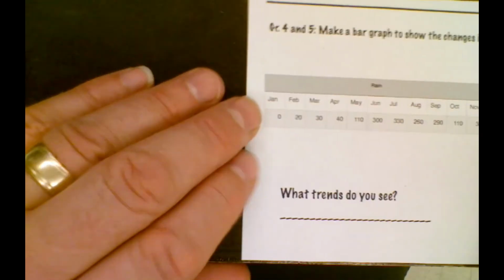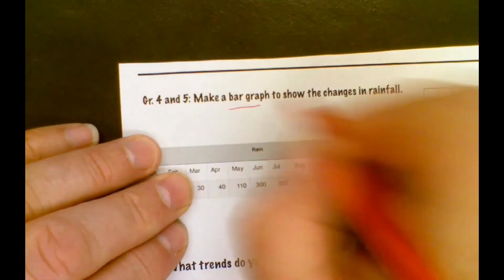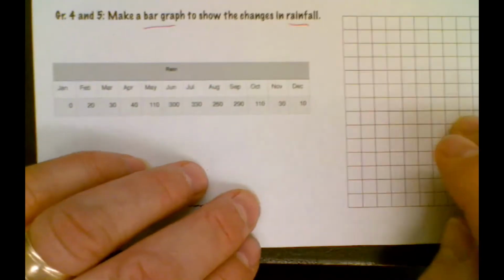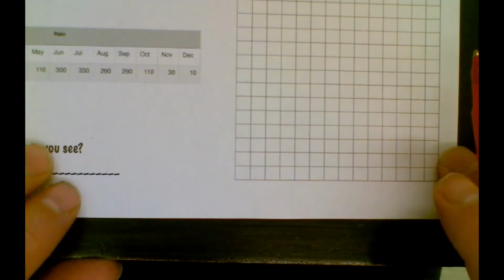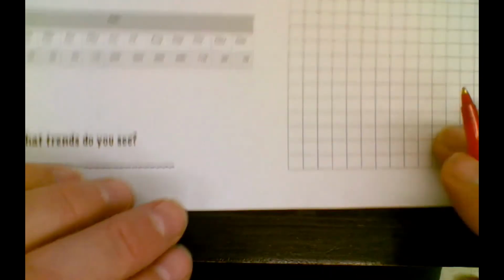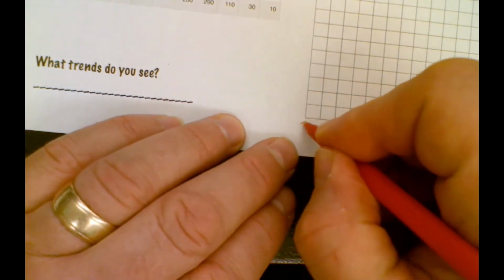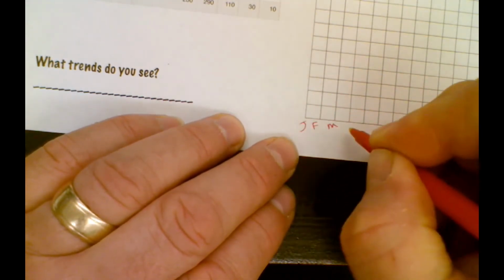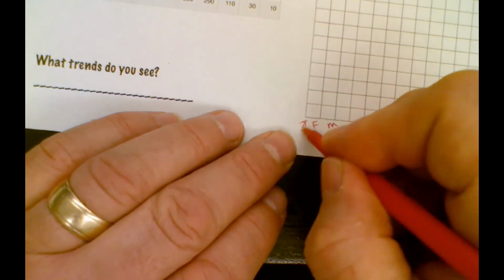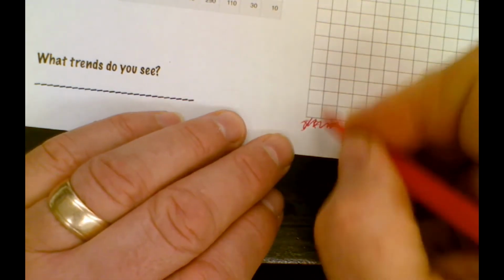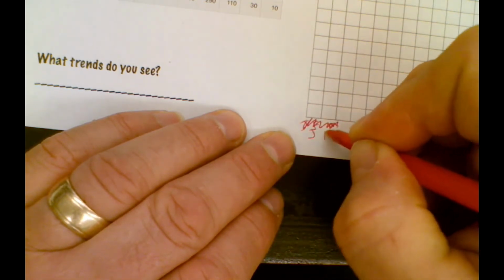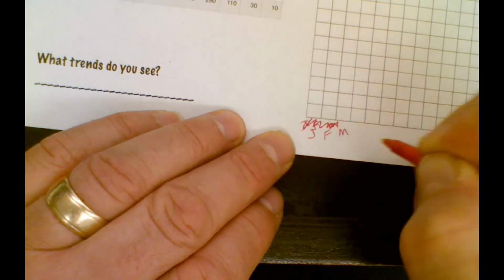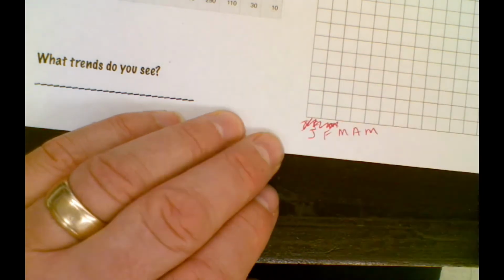For grade 4s and 5s, you have to do something similar, but this time we're going to do a bar graph, and that has to do maybe with rainfall. Again, if it's months, I'll give you a 14 by 14 grid so you have enough room, but a lot of times we use a 10 by 10 grid to make it easier. Again, January, February, March. Now, oh, I made a boo-boo already. This is a bar graph, so this whole space here is January. This whole space here is February. This whole space is March, April, May, etc., etc.